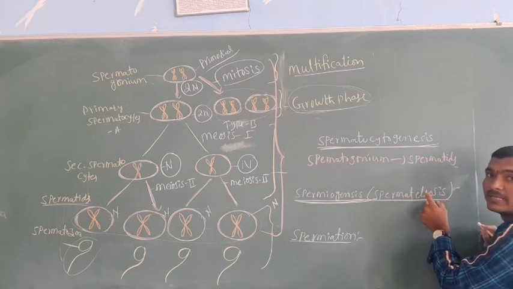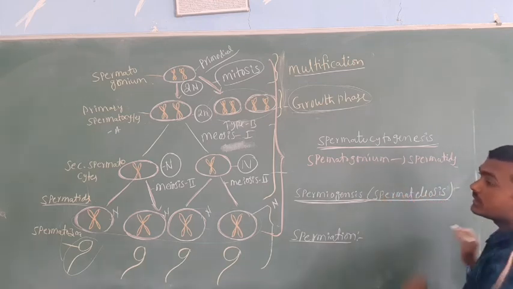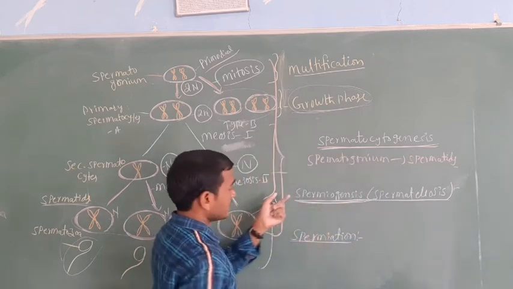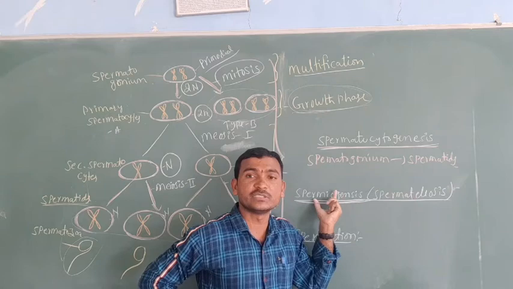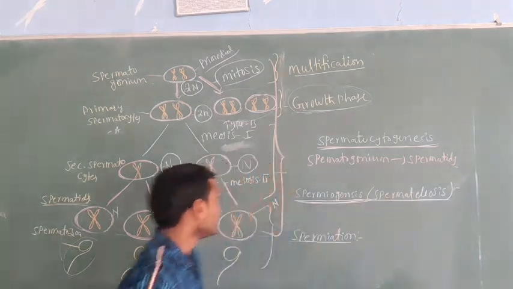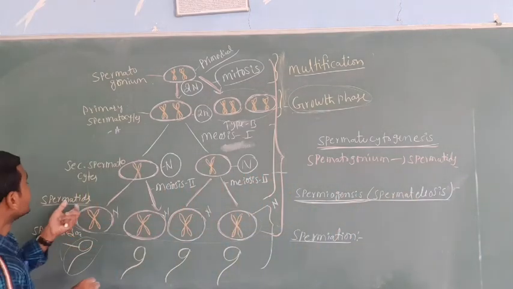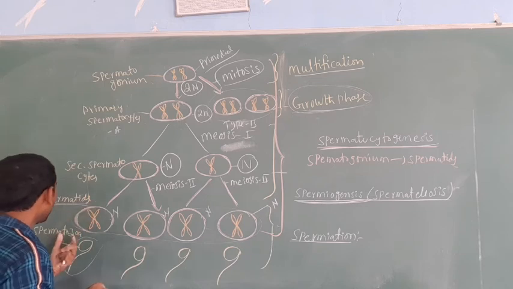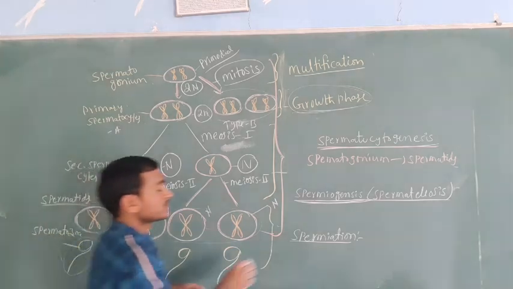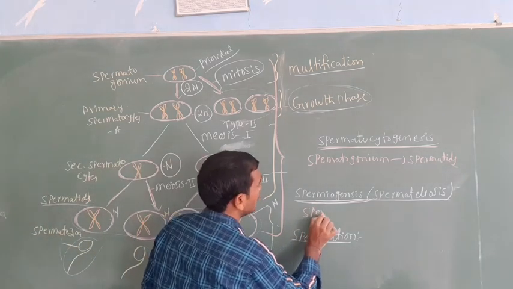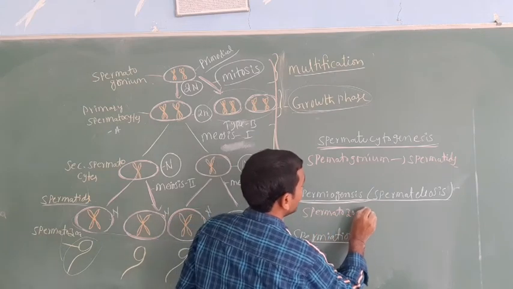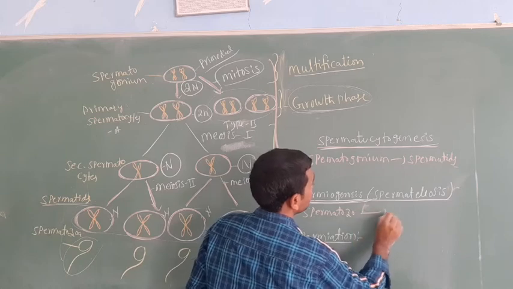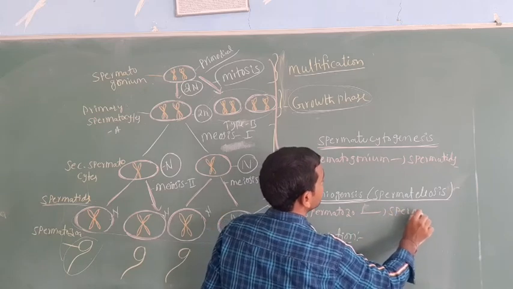Spermiogenesis or spermatogenesis. See here, the formation of the spermatids to become spermatozoa, means spermatozoa formed from spermatids.